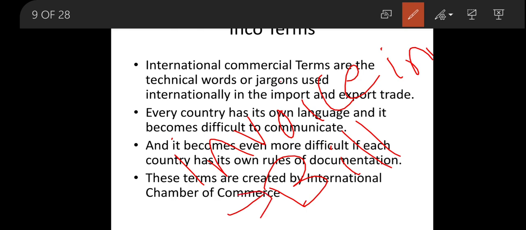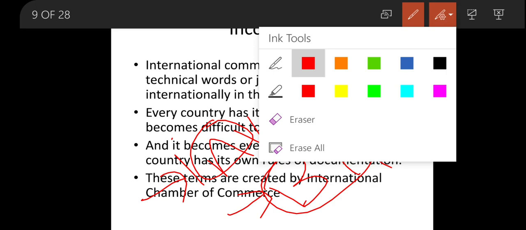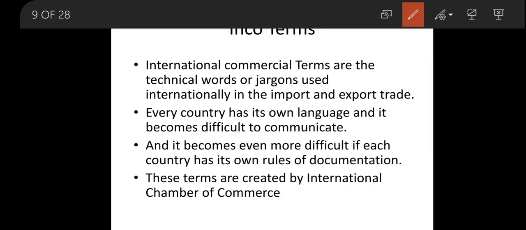Whenever you do the shopping, after making the payment, you will ask for a bill. In some countries they will be calling it invoice. So it will become difficult for the people of different countries. Supposing the person in the country where you are exporting calls it an invoice, he will ask me to send the invoice, then you will not understand it because in your country you call it a bill.